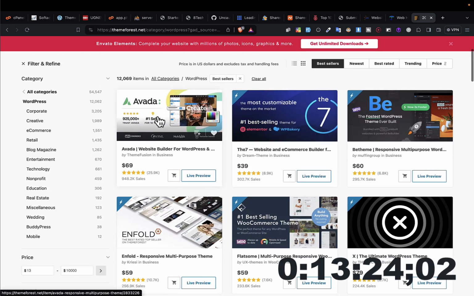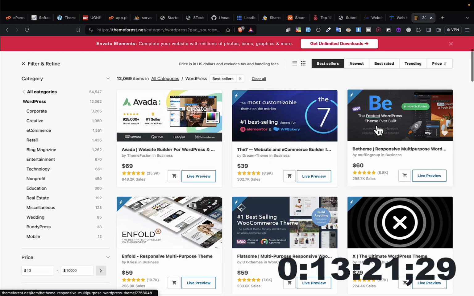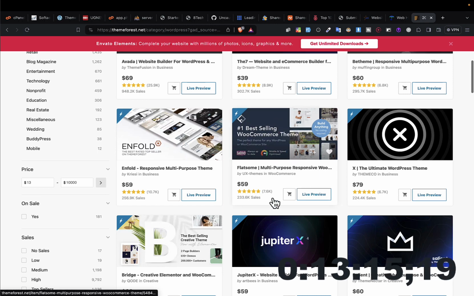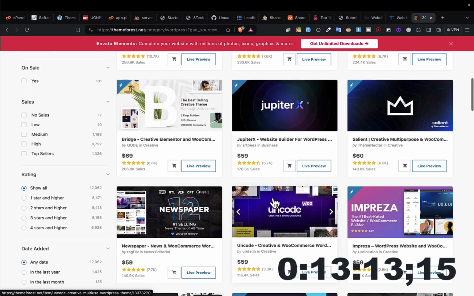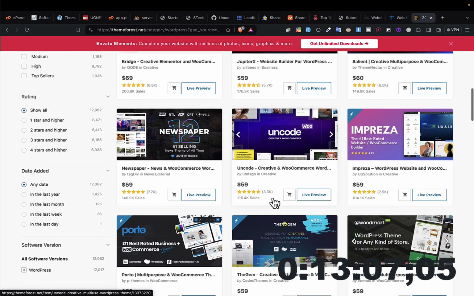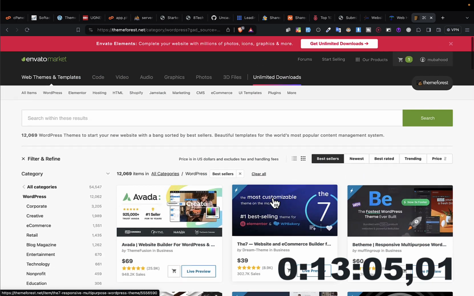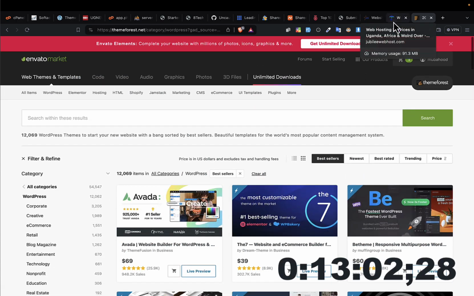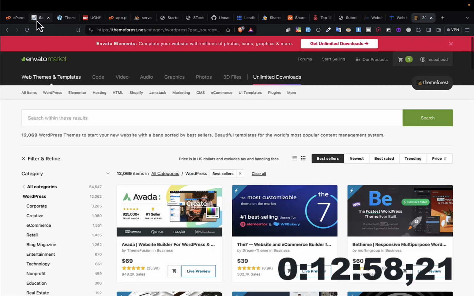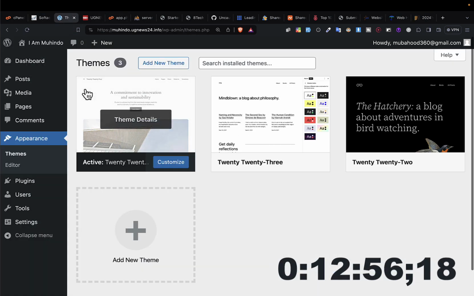There's this one called Avada. There's this one called Bridge. So you can visit them and check how they look, and you can even see the pricing. Okay. So these themes will give a different look and functionalities for your website, but you'll have to pay for them only one time in order to install them. So since we don't have money at this time, we are going to first use a free theme to learn how themes work. Free themes of WordPress.